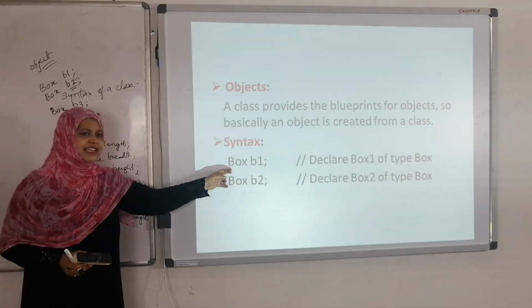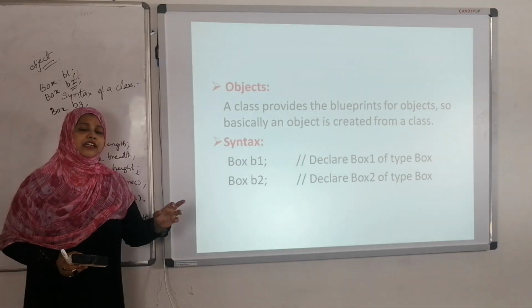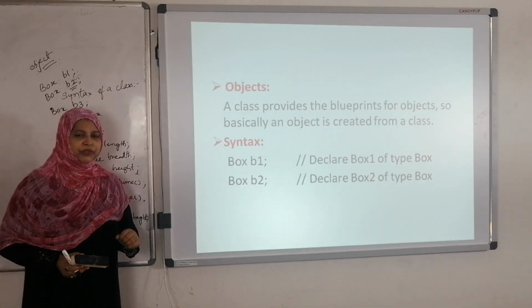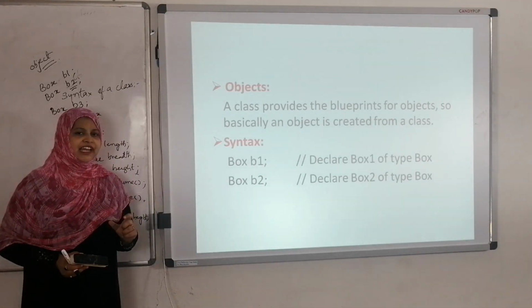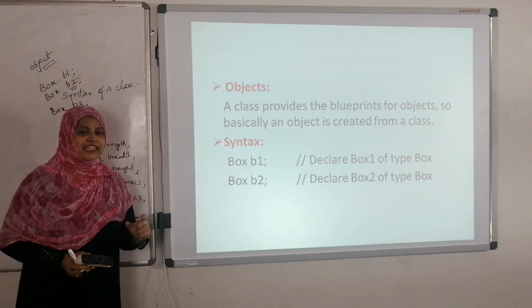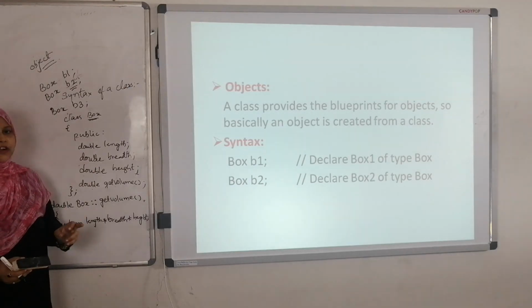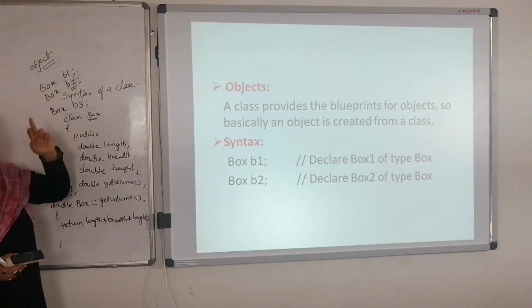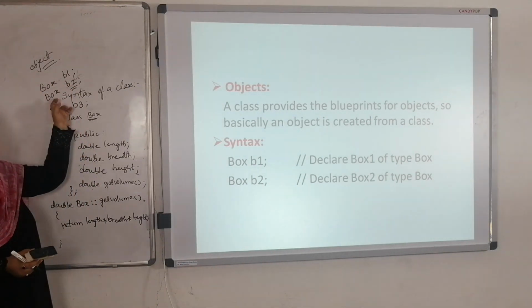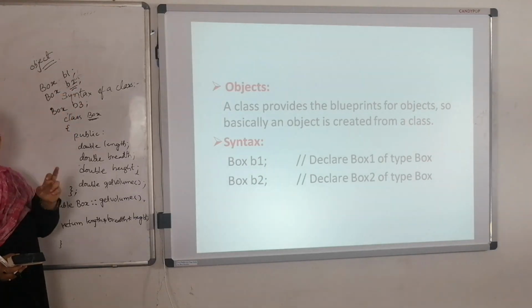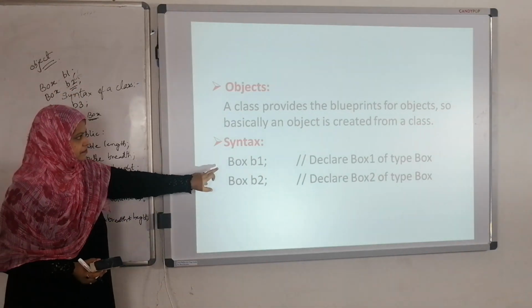See here, the syntax: Box B1, Box B2, Box B3. First we have to write the class name, then we have to write the object name. To create the object of a class, first we write the class name. What is the class name here? Box is the class name. Then we write the object name. What is the object name here? B1 is the object name. Here, Box is the class name, B2 is the object name.